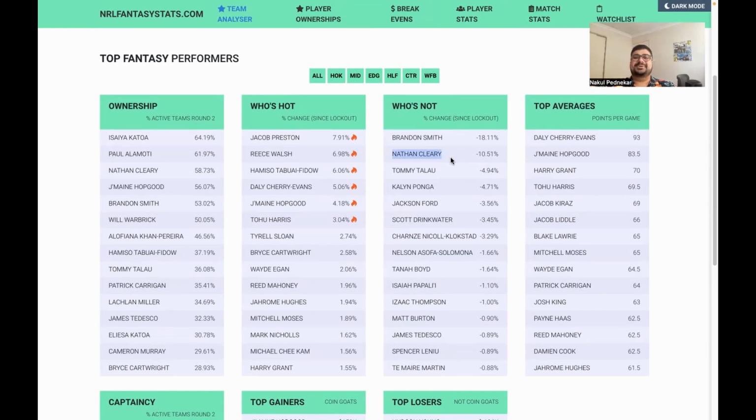This is really interesting. So I tried to do something different going into the NRL season. I thought, look, Hines is out, so everyone's going to have Cleary. There's about 5 or 6 players that could all average above 60. Why should I go with Cleary? Let's stay away from him. And it's worked out, with him having 2 relatively quiet weeks to start the year. We also knew he was going to have the buy in round 3. So if you knew he was going to have the buy in round 3 and you had him in round 1, why are you trading him out now?